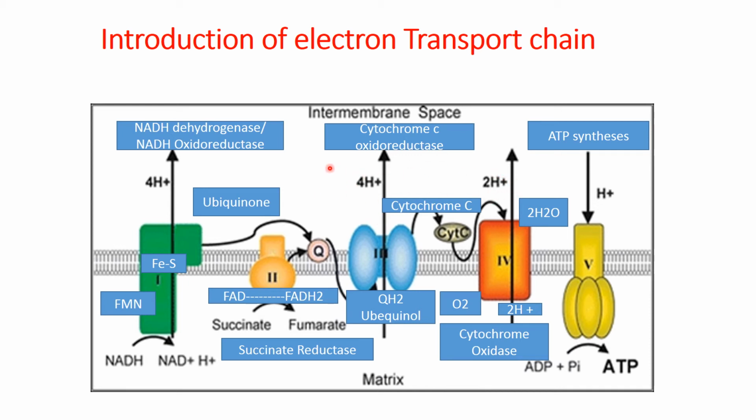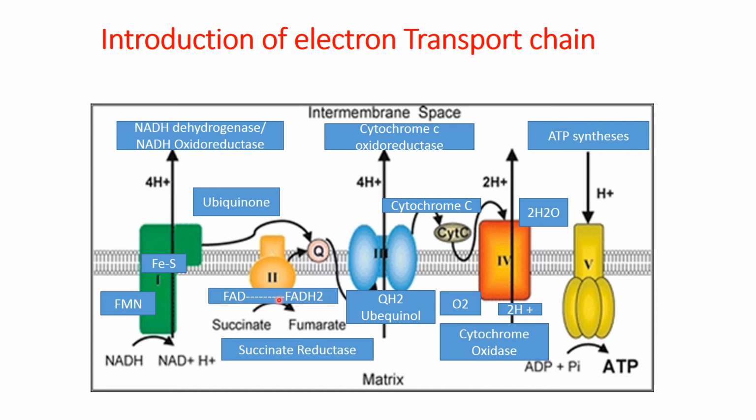So ATP formation actually depends upon how many protons are accumulated in the intermembrane space. NADH coenzyme accumulates 10 protons while FAD collects 6 protons. So that's why NADH produces more ATP molecules as compared to FADH2.